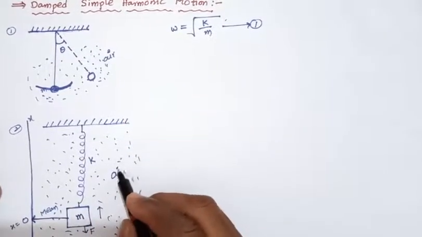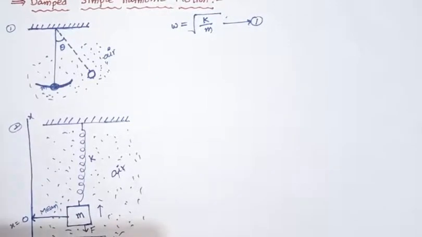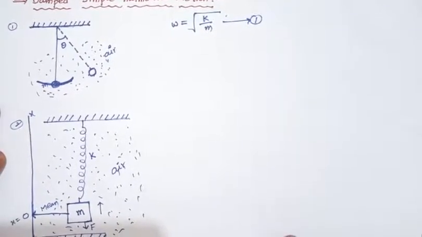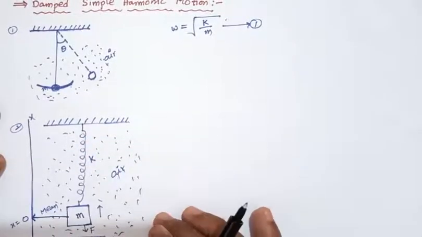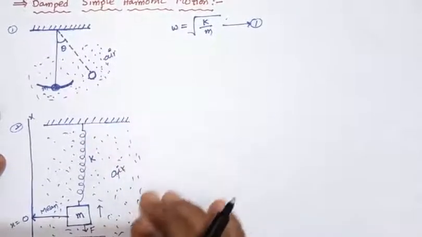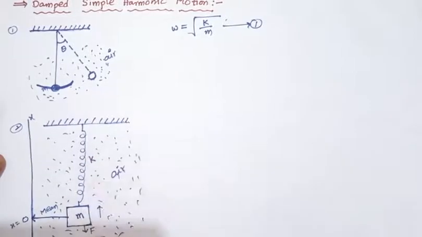So these are air particles, and the air particles oppose the simple harmonic motion.